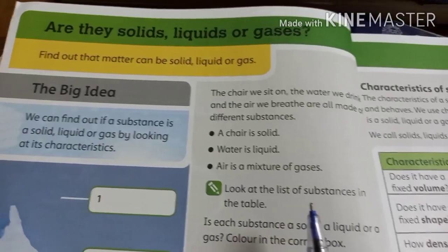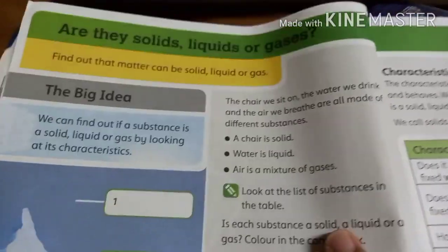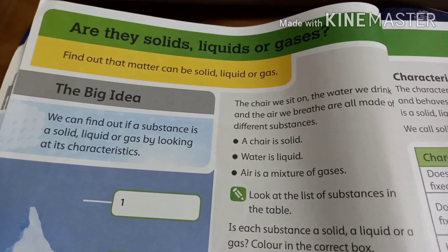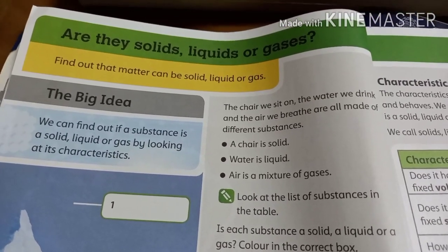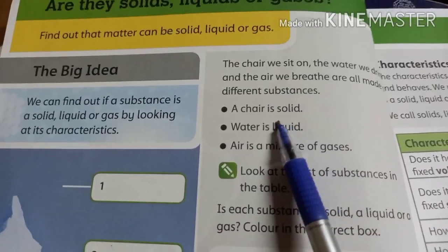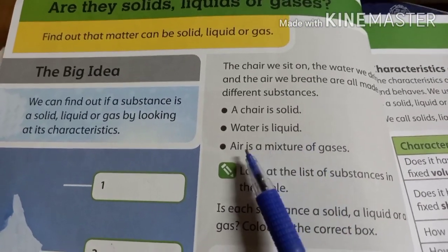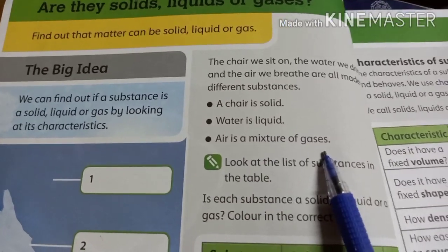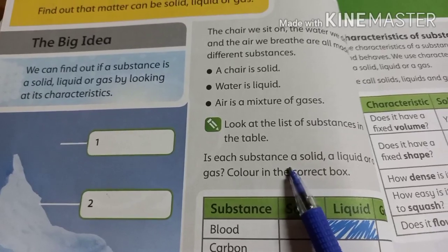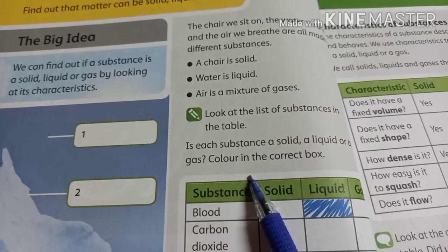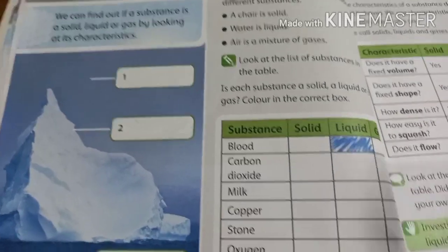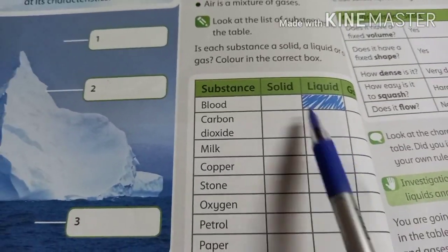Yes, the chair we sit on, the water we drink, and the air we breathe are all made of different substances. How? A chair is a solid, water is a liquid, air is a mixture of gases. Look at the list of the substances in the table. In each substance, a solid, a liquid, or a gas is present. Color in the correct box. Yes, we will color it in this way.